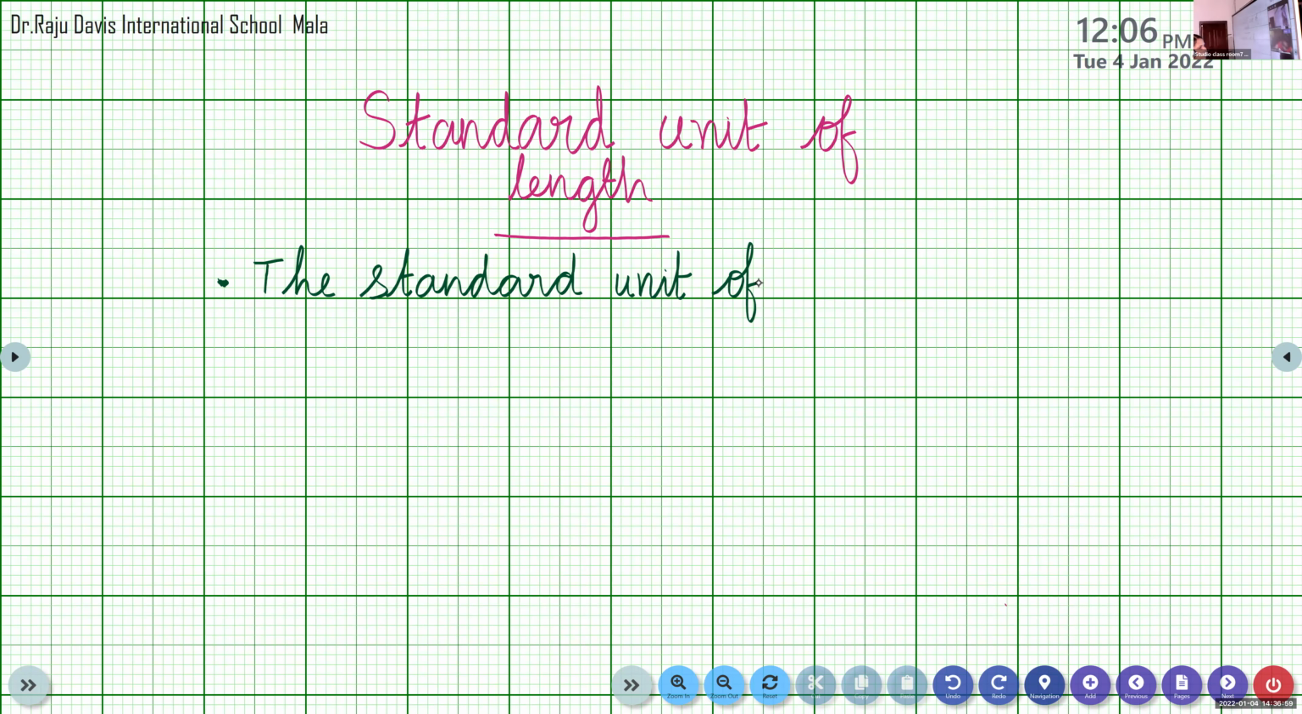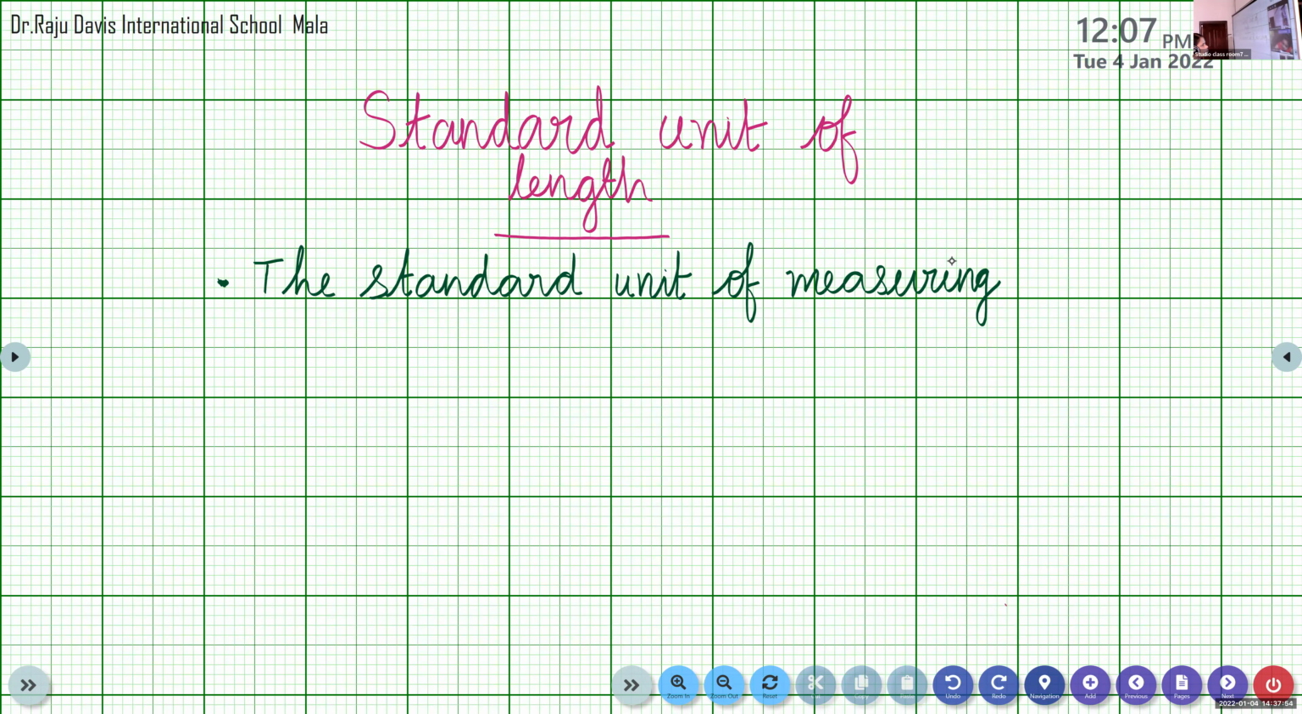The standard unit of measuring. What is the spelling of measuring? Tell me louder. Measuring. See, M-E-A-S-U-R-I-N-G.